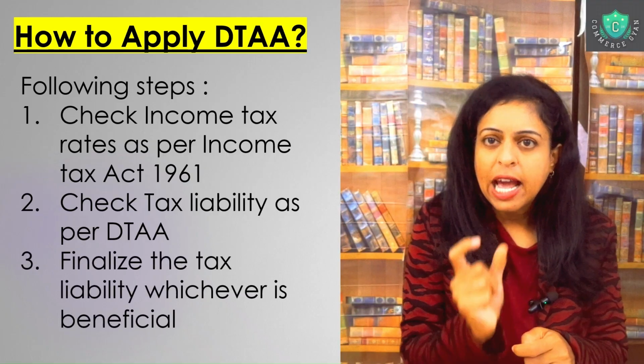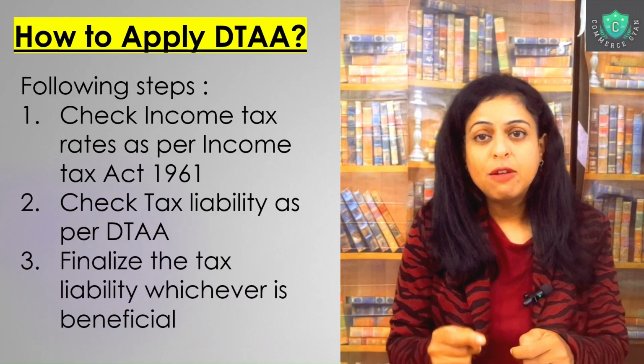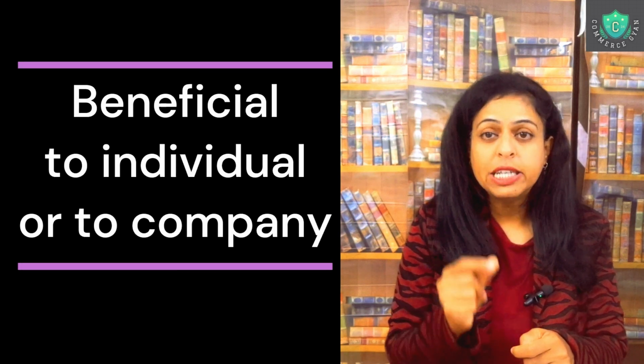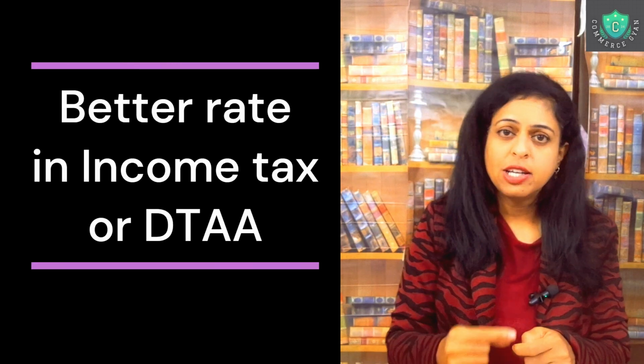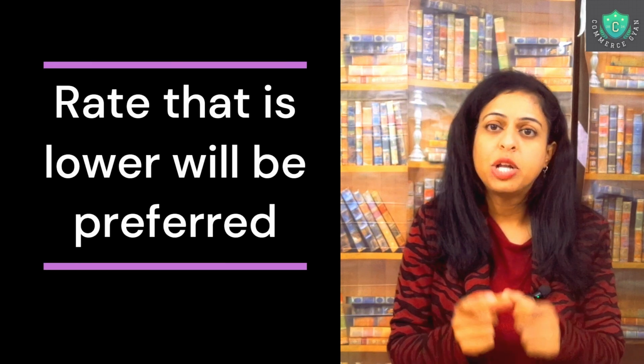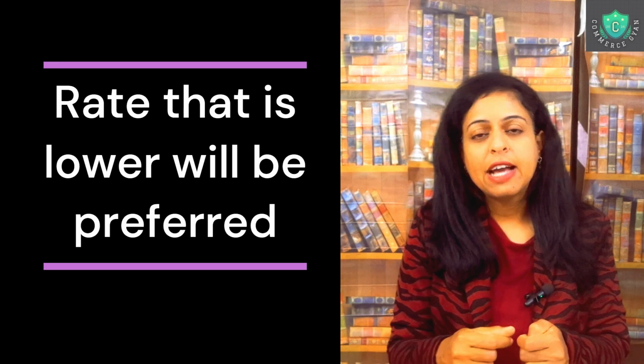So the Income Tax Act will have a specified rate of taxation, and the double taxation avoidance agreement signed between these two countries will also have a specified rate of tax which will be charged on that income. So we compare them, and then we finalize the tax rate which can be actually beneficial in that case to the individual or to the company, whatever is better in income tax or in the case of the treaty. So whichever is lower, naturally, the income tax or DTA, we are going to take into consideration and charge the tax in accordance.